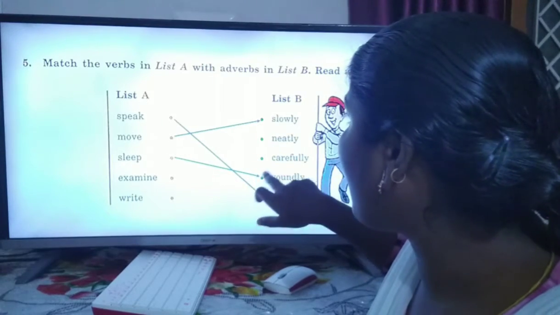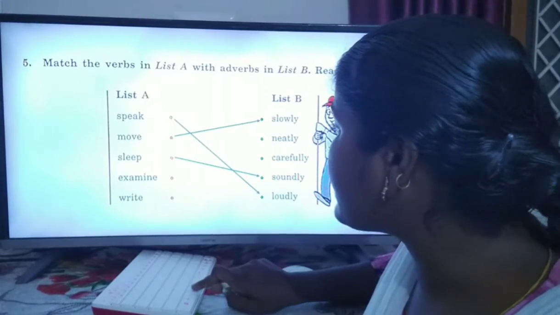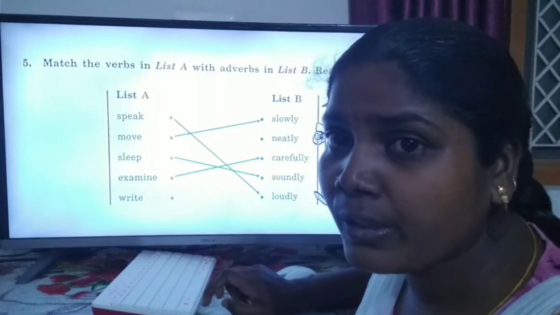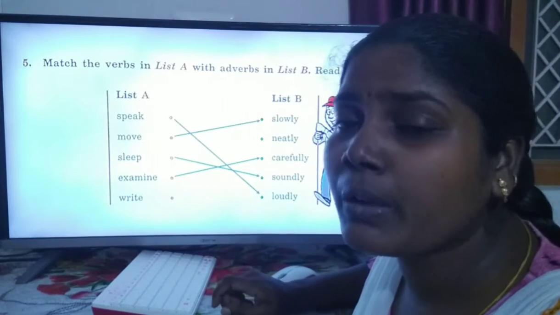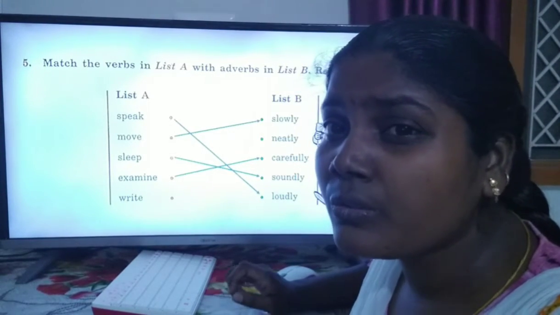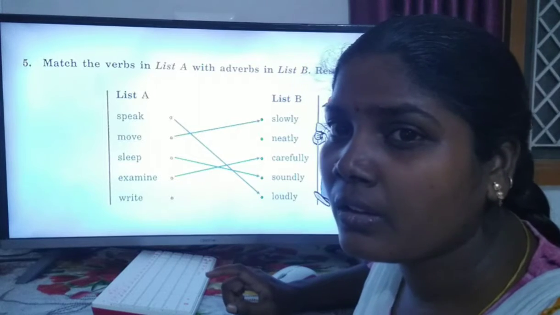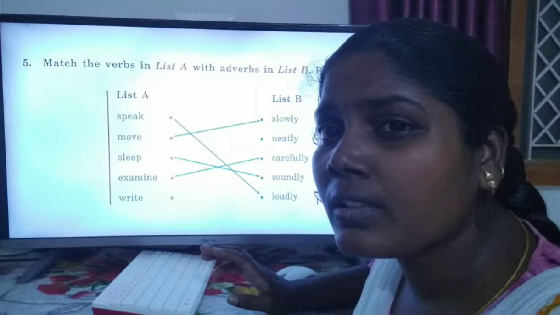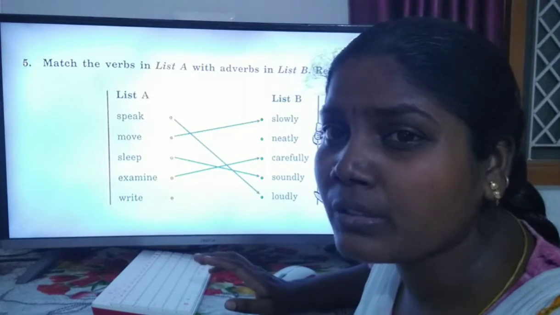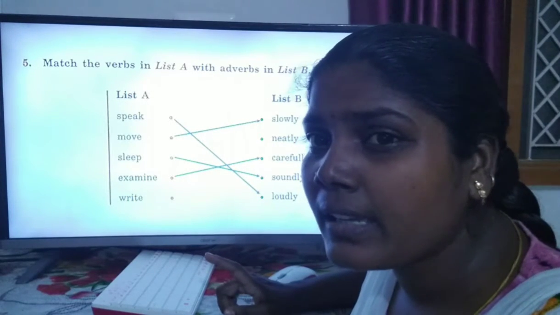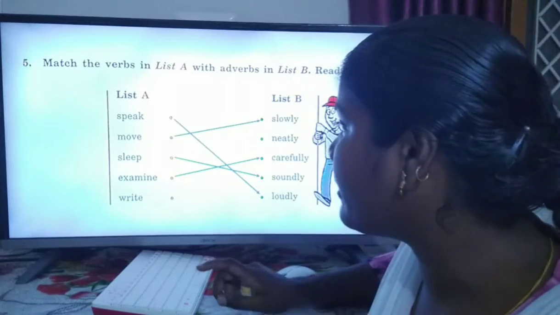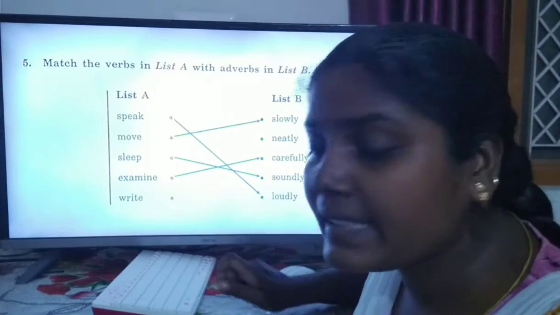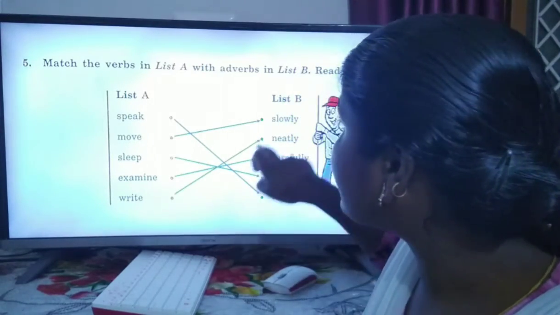Examine neatly or carefully. So examine carefully. When we are supervising as an examiner, we should be careful in case some mistake or something happens in that place. So that time we should be careful as the examiner. So write neatly.